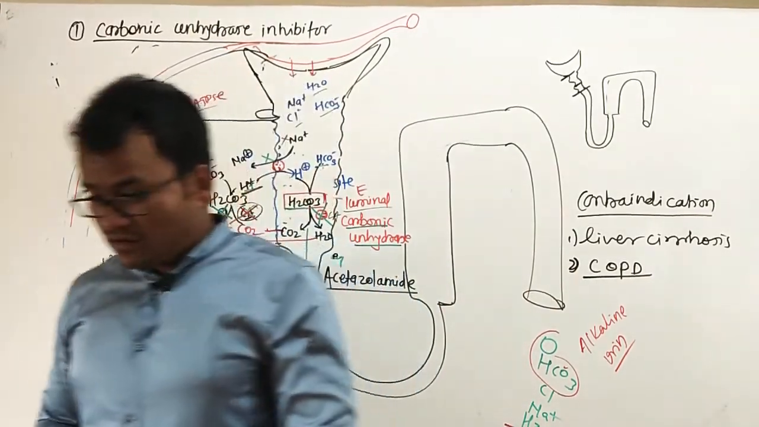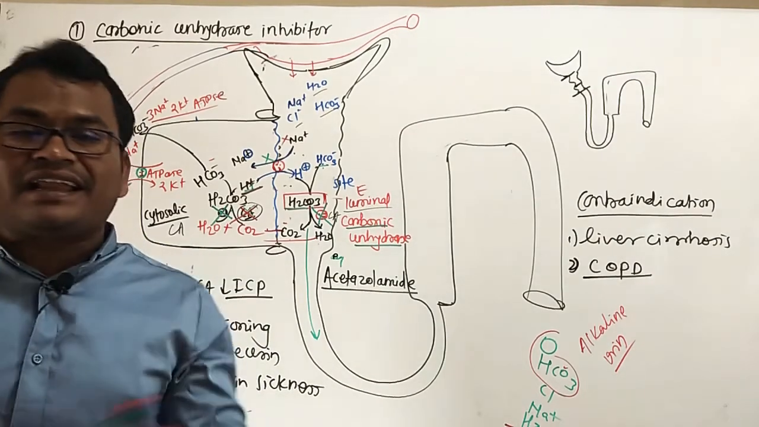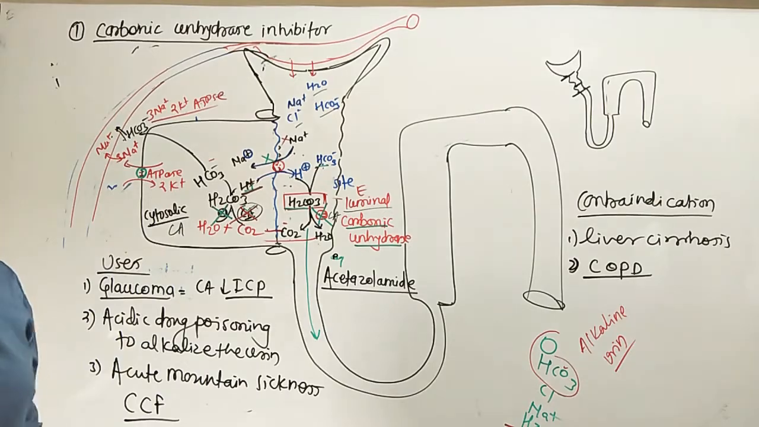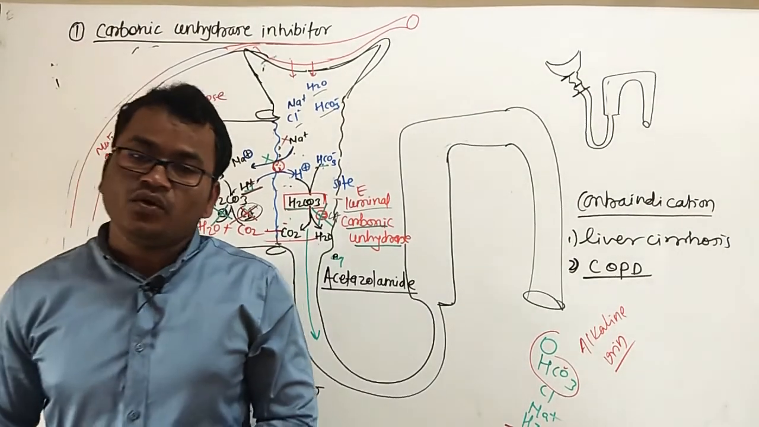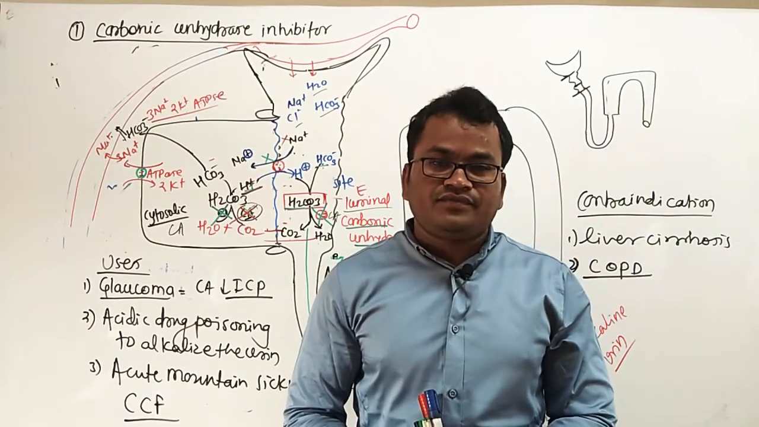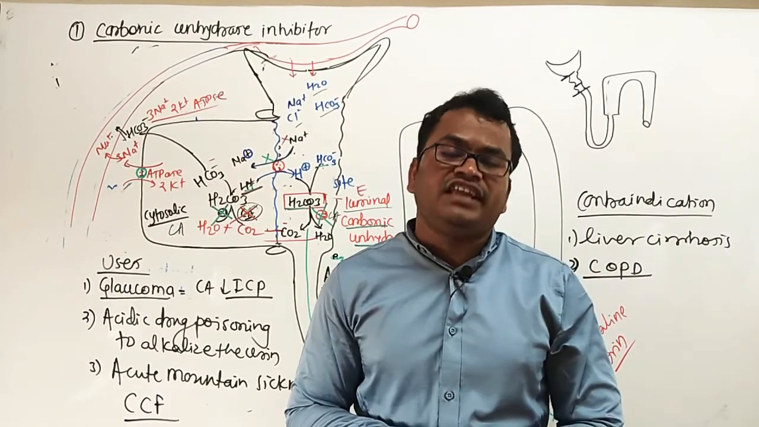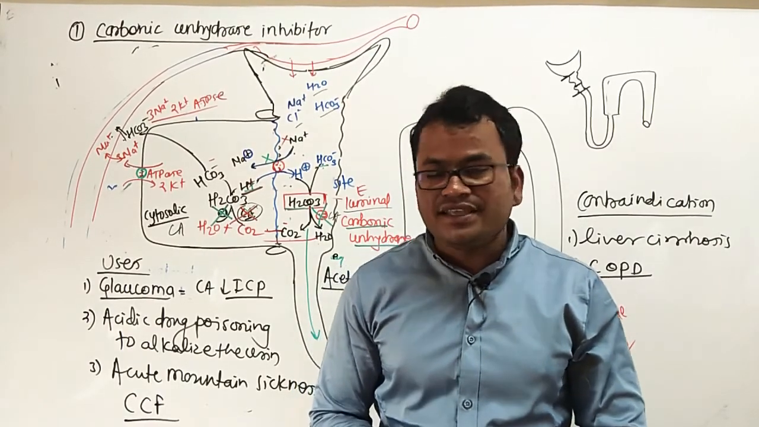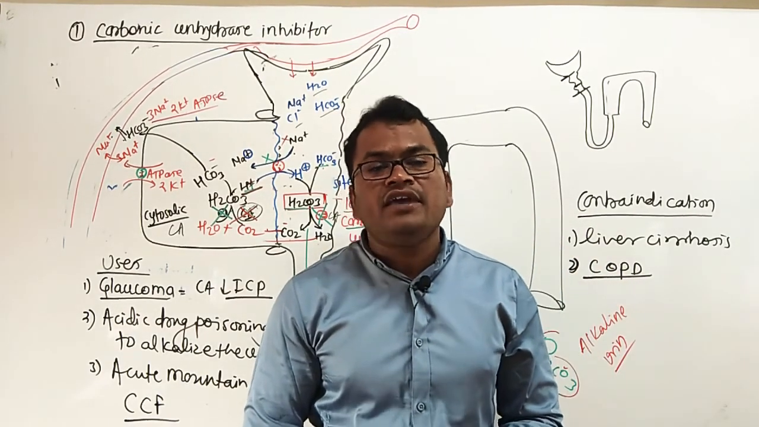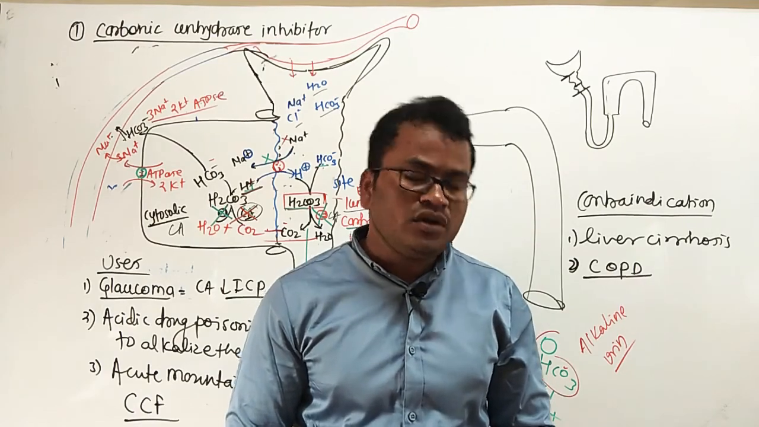And ADR, what are the adverse effects? Itching, rashes, nausea, vomiting, these are the adverse effects of these carbonic anhydrase inhibitors. Okay, so I hope you got these points about carbonic anhydrase inhibitors. So this is the end of the lecture. In the next lecture we will see the loop diuretics. Okay, so we will stop here.